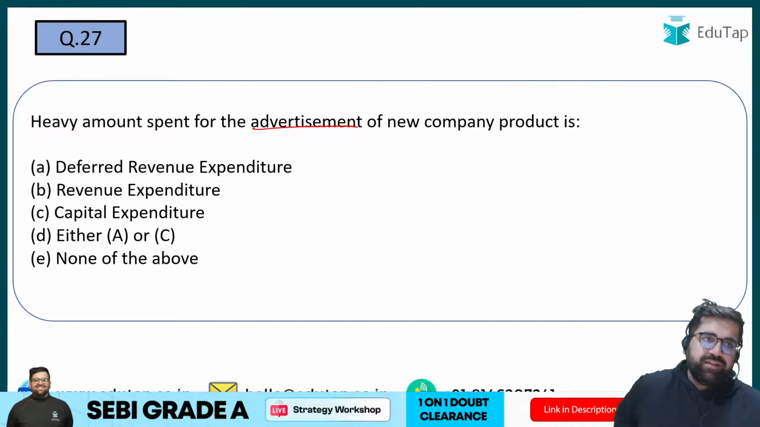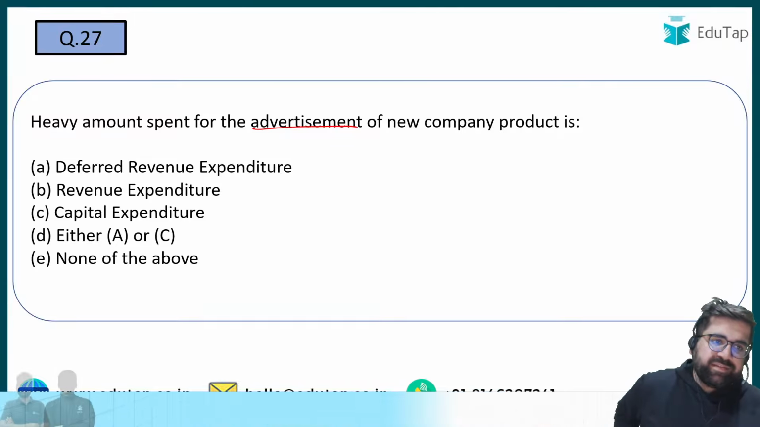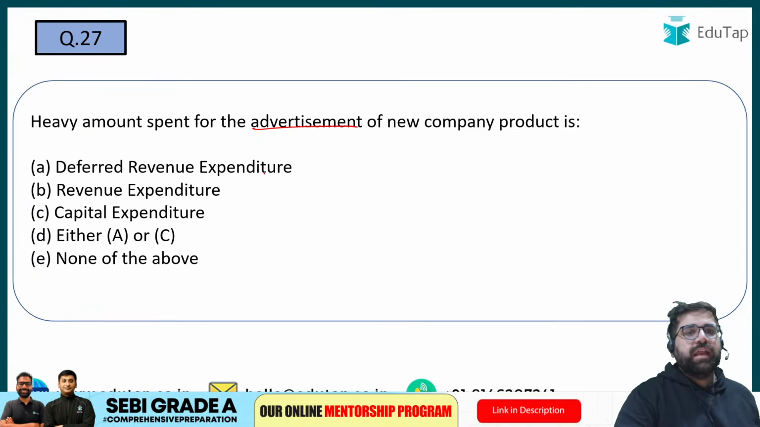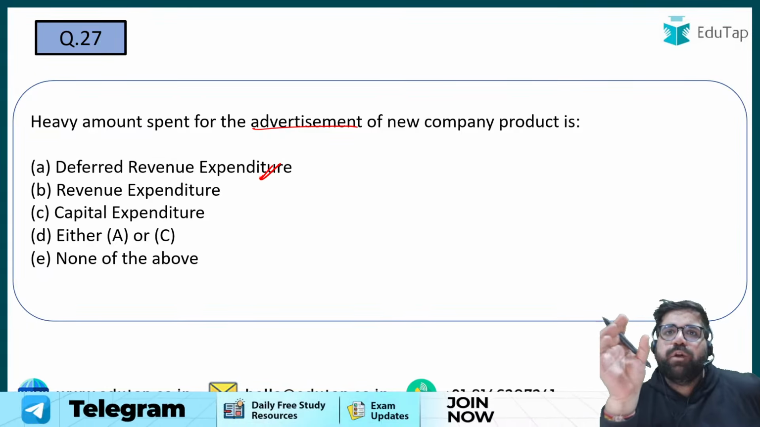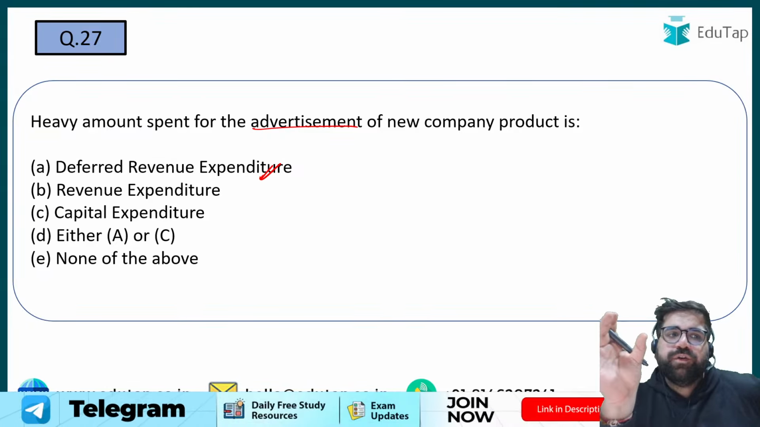Question number 27. Yes, it will be deferred revenue expenditure. You will carry it forward for multiple years to come. It's like I am not able to utilize the expenditure in just 1 year. I will be utilizing this particular expenditure for multiple years to come. So my answer will be option number A.